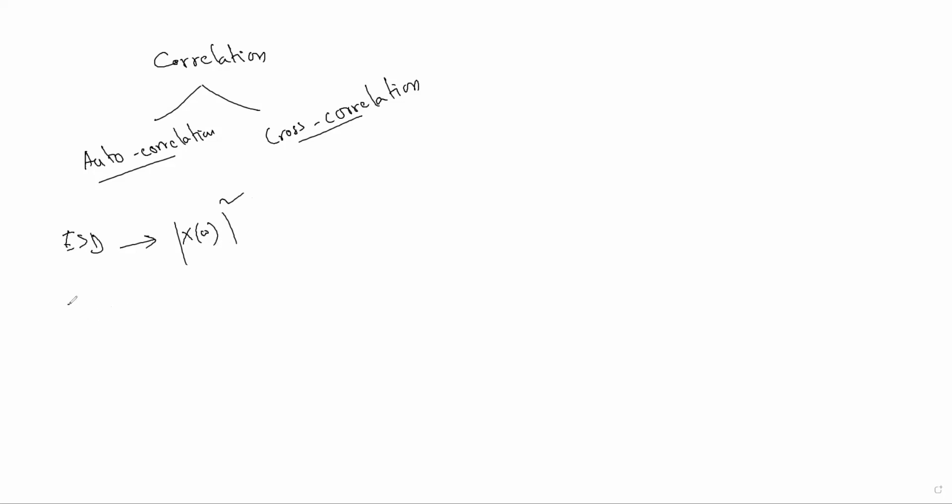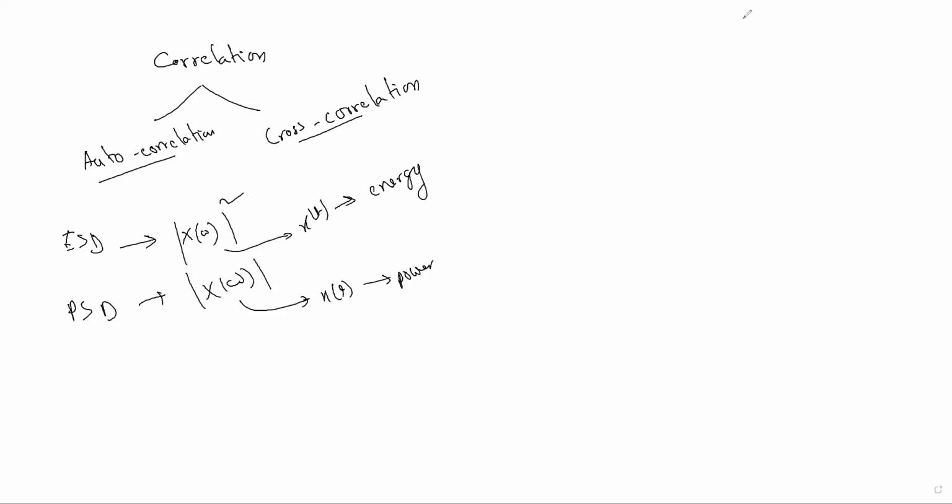Power spectral density is similar to this, but there x(t) will be a power signal, and here x(t) in the time domain should be an energy signal. So what is energy spectral density? It is the distribution of the energy through the frequency domain plot.